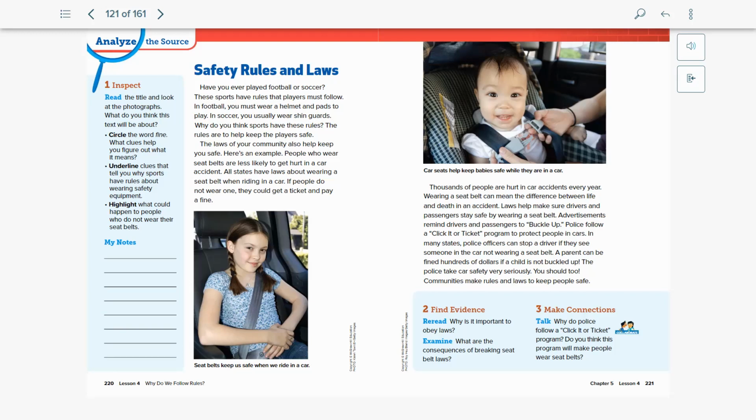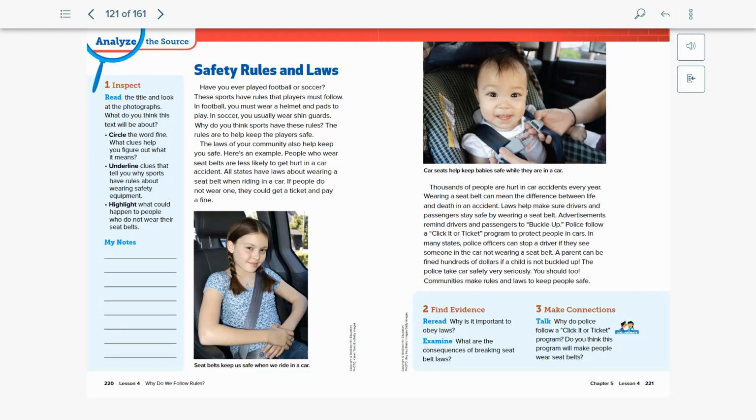The laws of your community also help keep you safe. Here's an example. People who wear seat belts are less likely to get hurt in a car accident. All states have laws about wearing a seatbelt when riding in a car. If people do not wear one, they could get a ticket and pay a fine.